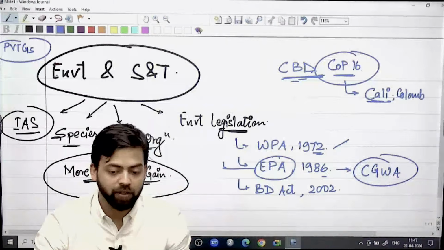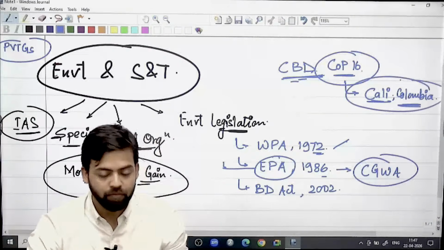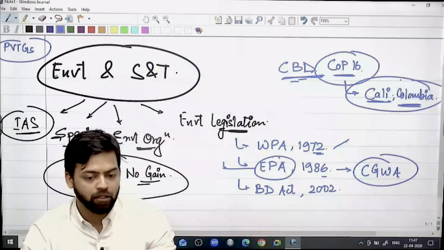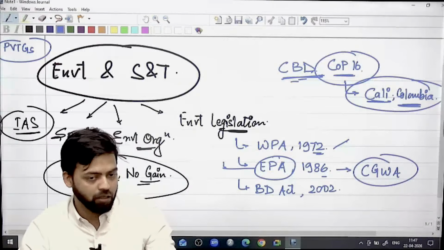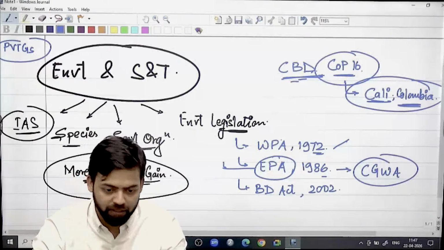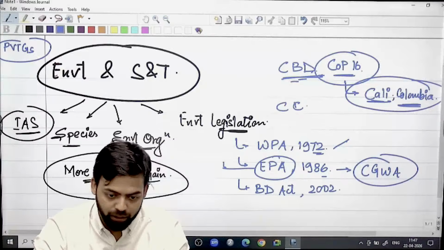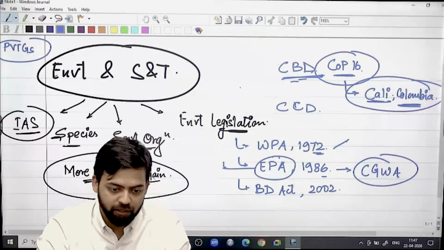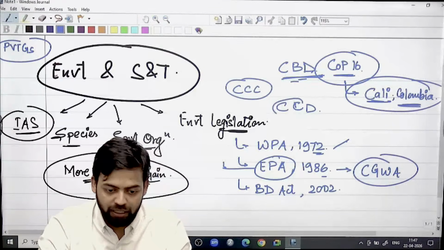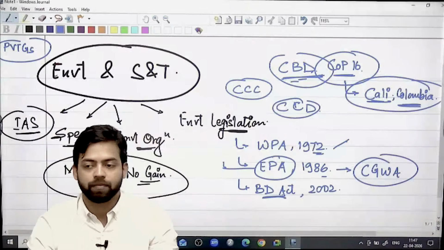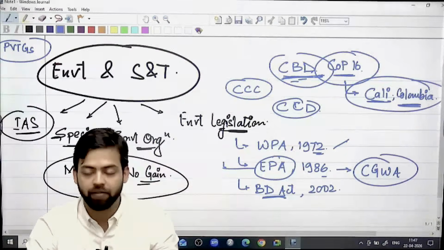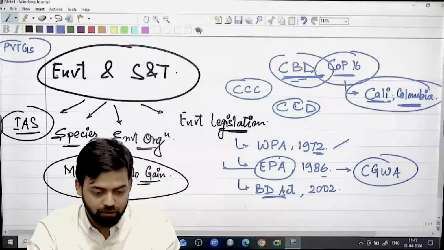This location is very, very important. Again, Cali, right? So COP 16, CCD, that is Convention to Combat Desertification, COP 16, that also becomes very important, and UNFCCC becomes very important. So these organizations we will cover under Biodiversity Act also. Particularly this CBD we will cover. So Biodiversity Act becomes very important.